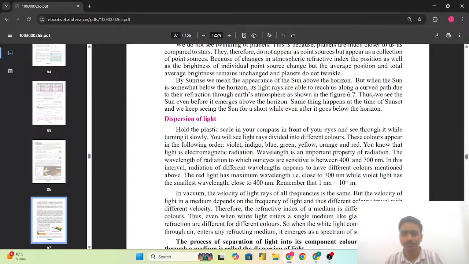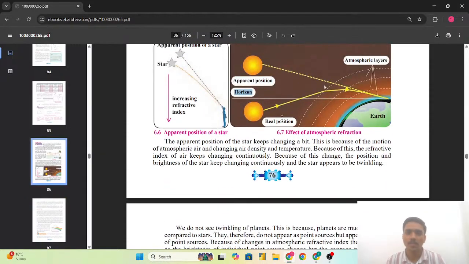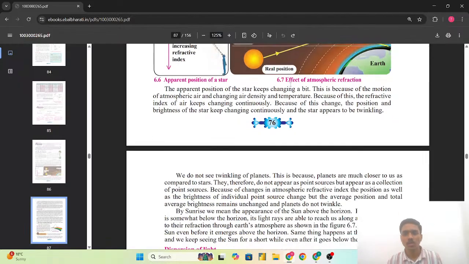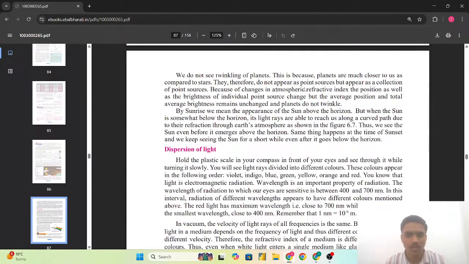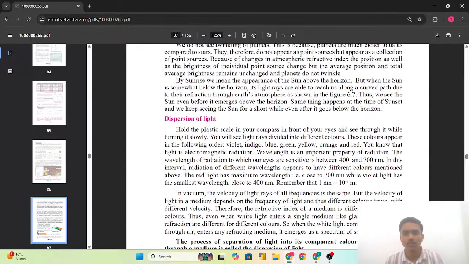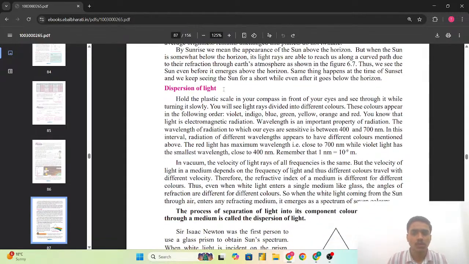So what is the fact? As we are seeing, the light rays are able to reach us along a curved path due to their refraction through the Earth's atmosphere, as shown in figure 6.7. The real position of the sun is below the horizon when the sun rises, and the apparent position that we see is because of the refraction of the light in the atmospheric conditions, with the air as the transparent medium. So, dispersion of the light.